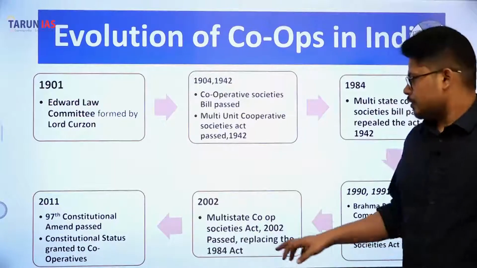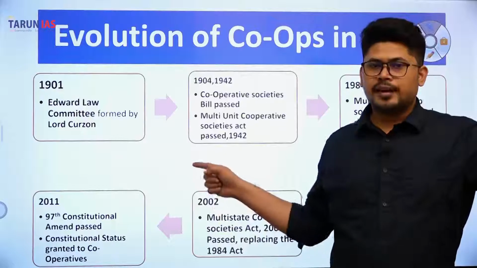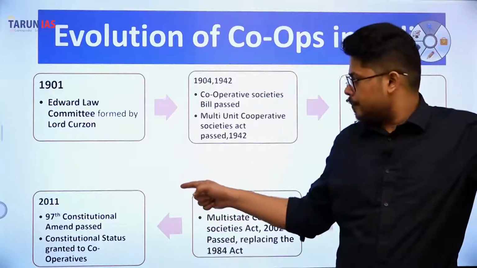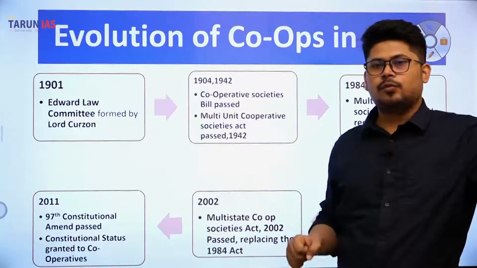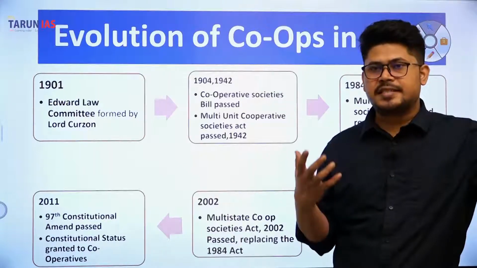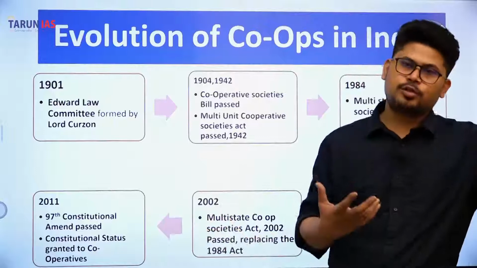Then a very major change was brought through the 97th Constitutional Amendment Act 2011. The cooperative societies were granted constitutional status, and Article 243ZH to Article 243ZT was inserted into the Constitution.